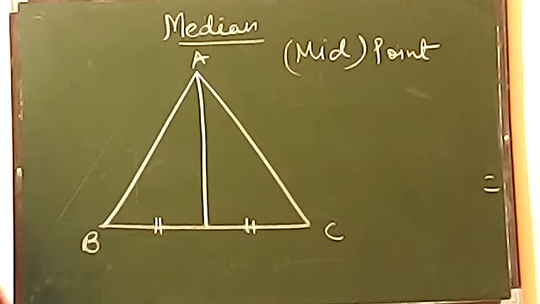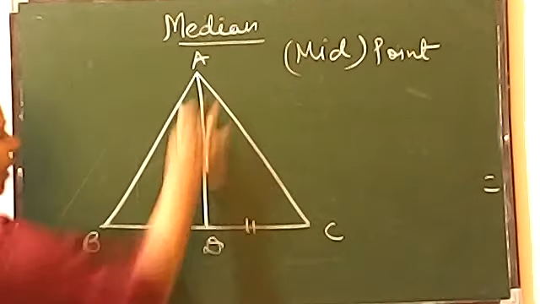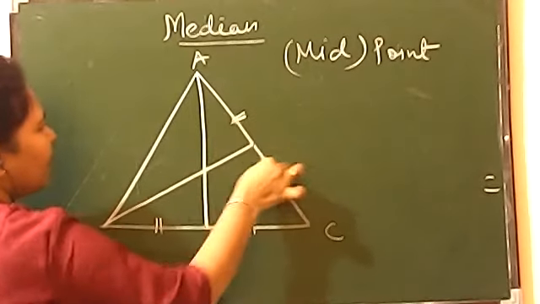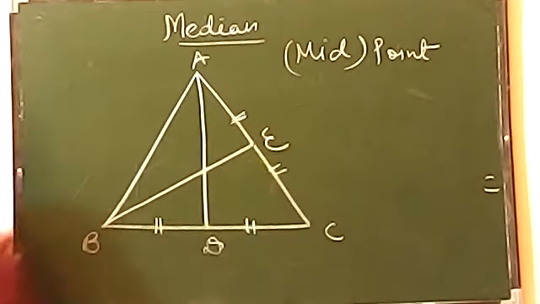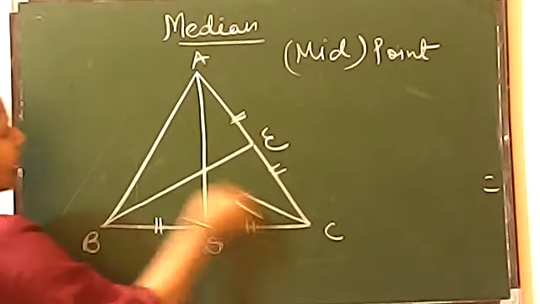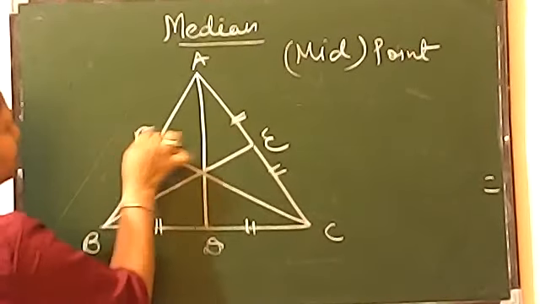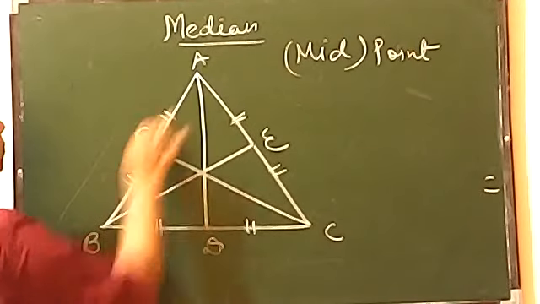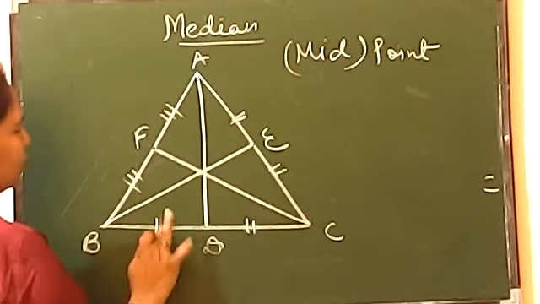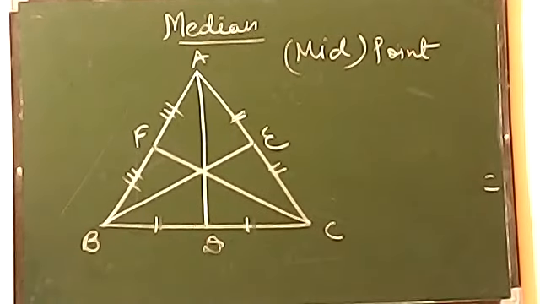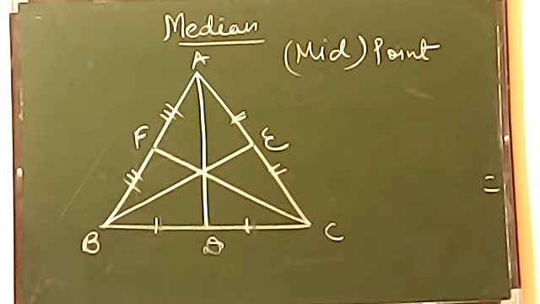Now see this. This is the median for BC. This is the median for AC. And this is the median for AB. Tell me now, have you understood or not?